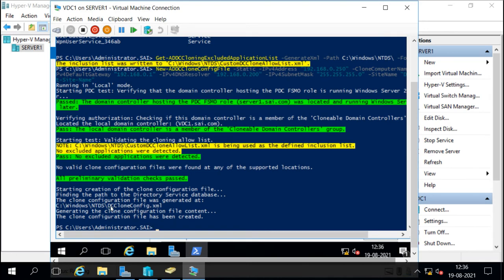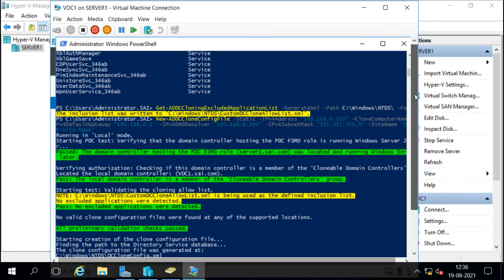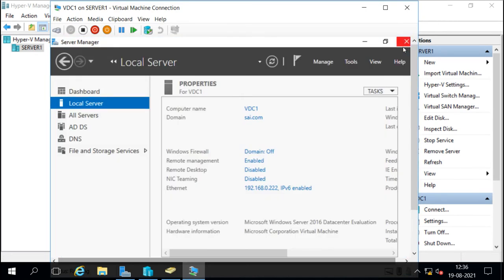And this is the DC clone config file. It is created under the same directory, C Windows NTDS. This directory is the database directory for Active Directory. So when we do the cloning, it will get the file from this location. Now after doing this, we will shut down this server, and then we will export the server. So I will shut down this server now.